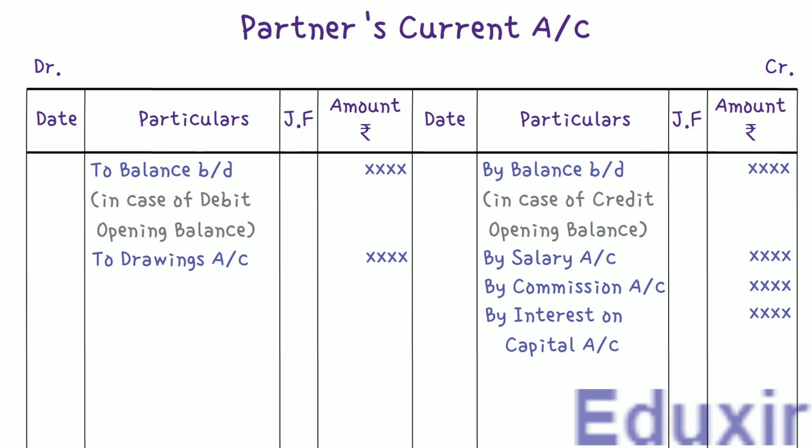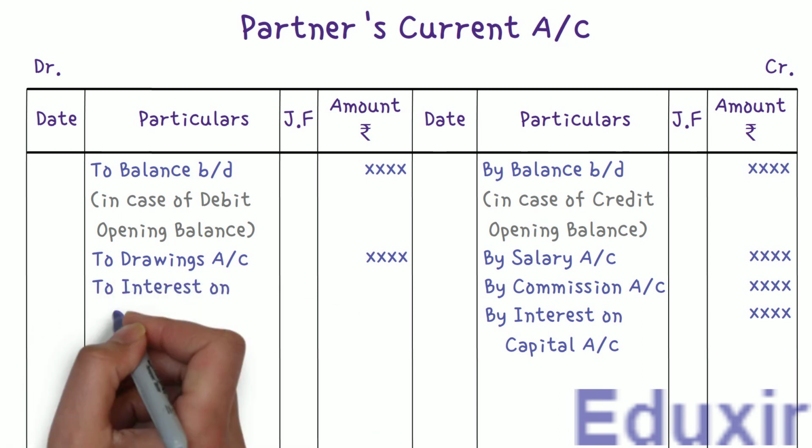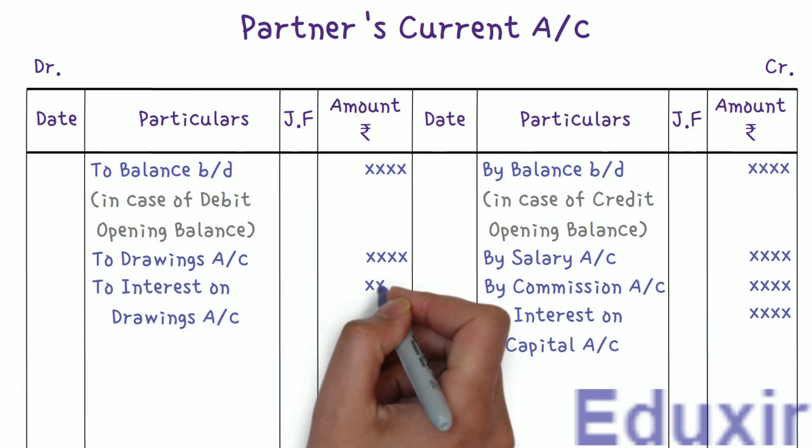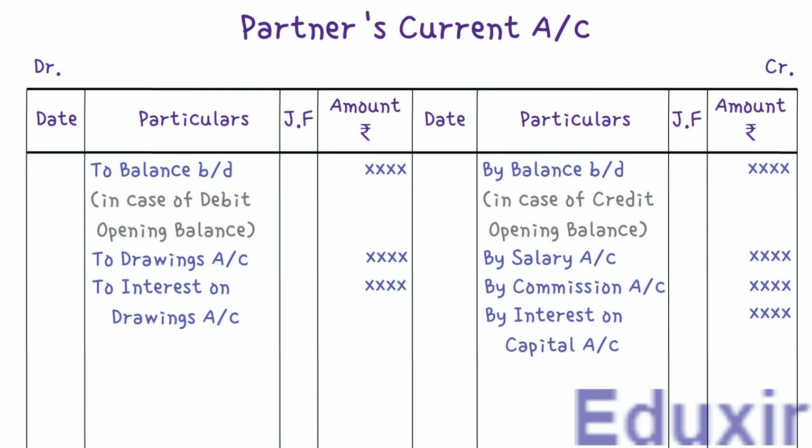If there are any drawings by any of the partners, then the corresponding partner's current account should be debited with the interest on the drawings to be collected from that partner. Note that this entry exists only for those partners who have taken some amount from the firm as drawings. Now, the interest on the drawings should be debited to the partner's current account only if it is explicitly specified in the partnership deed that the interest should be collected on the drawings. However, if the partnership deed is silent about this aspect, then no interest should be collected on the drawings as per the provisions of the Indian Partnership Act.